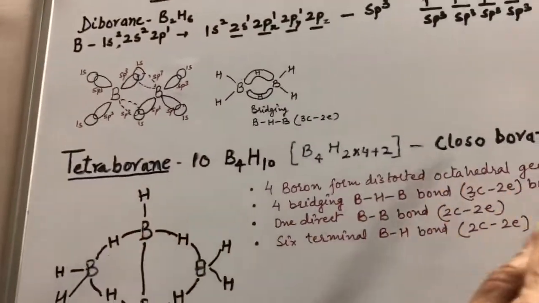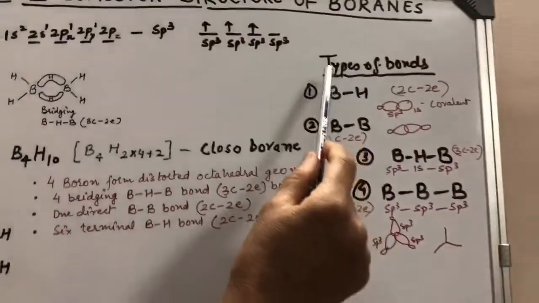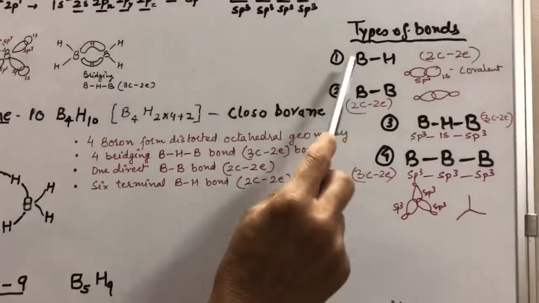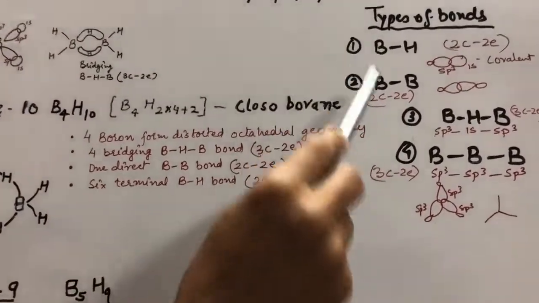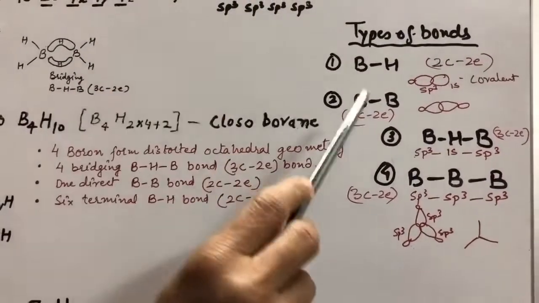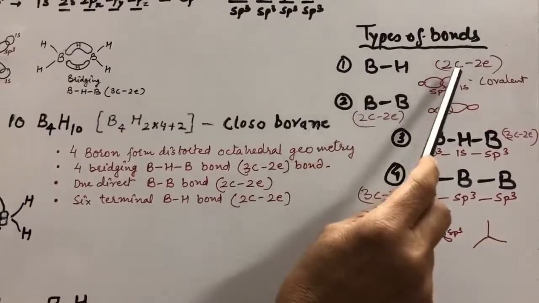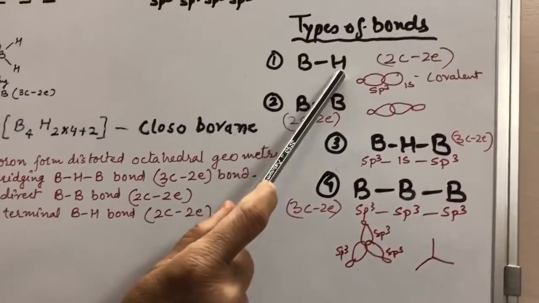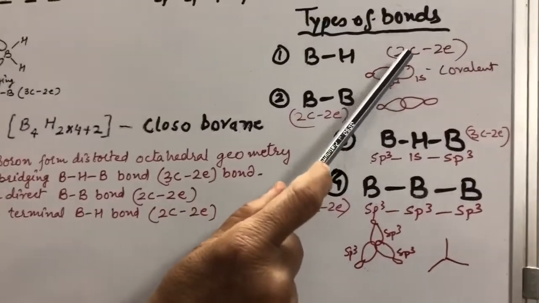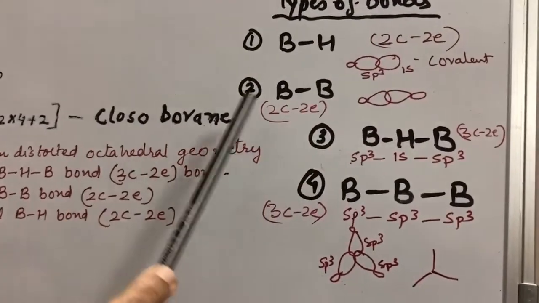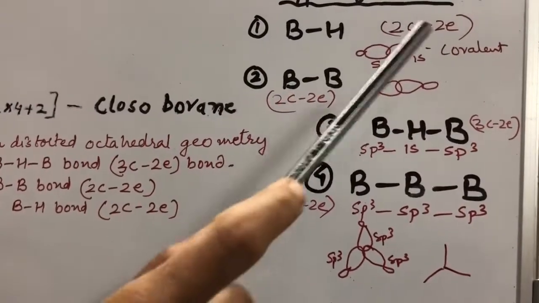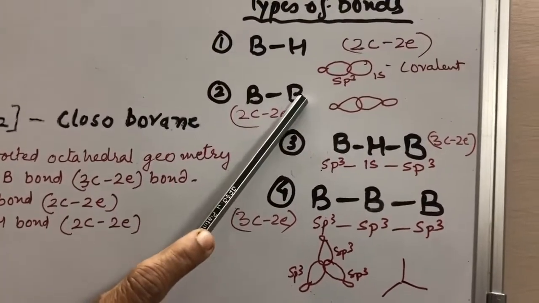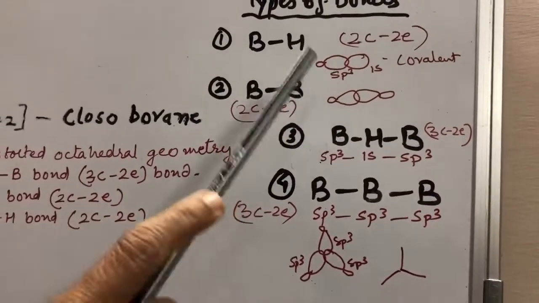Now we have studied about the types of bonds in our previous lecture. There are basically, we just revise it, 4 types of bonds present in the boranes. BH, direct BH bond, is formed by the overlapping of sp3 hybrid orbital of boron and 1s orbital of hydrogen. That is, it is also a 2-centered 2 electron bond. BB bond is also a 2-centered 2 electron bond.